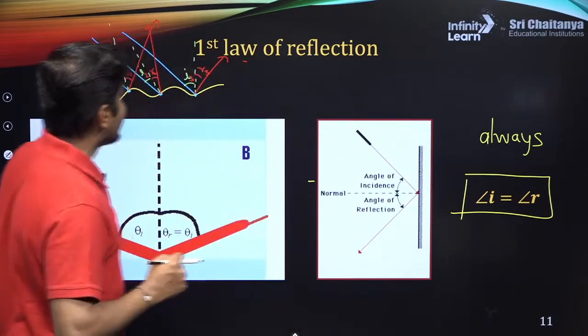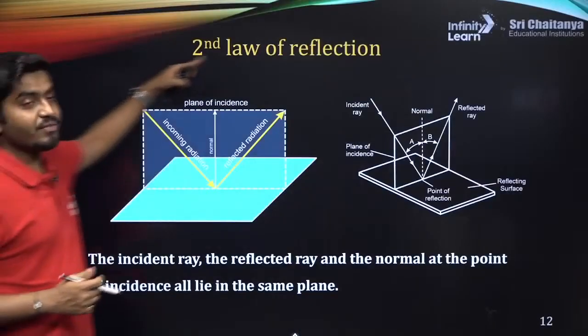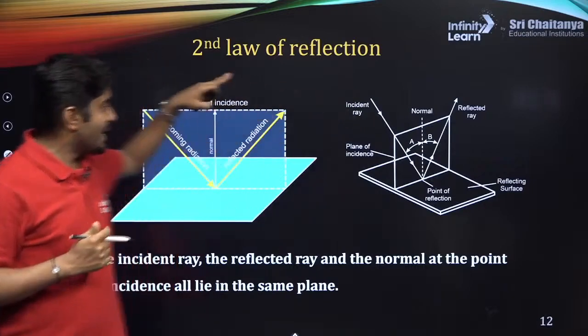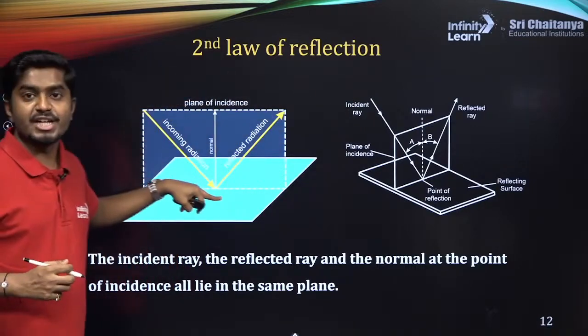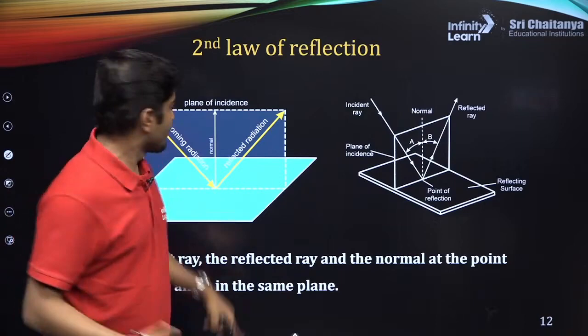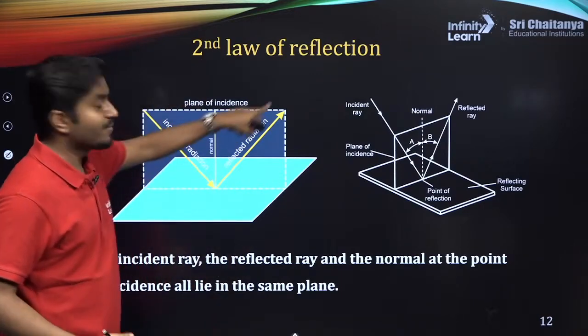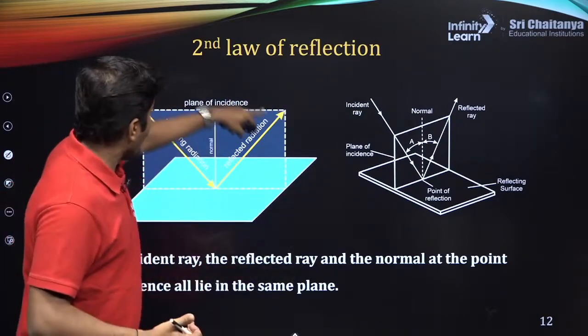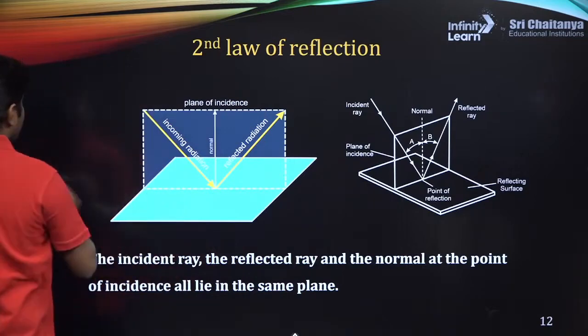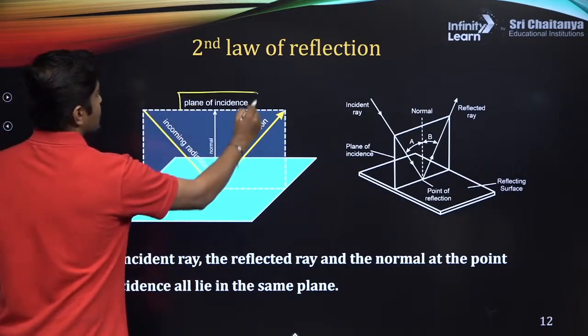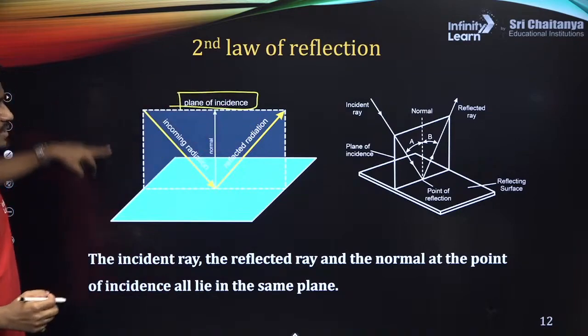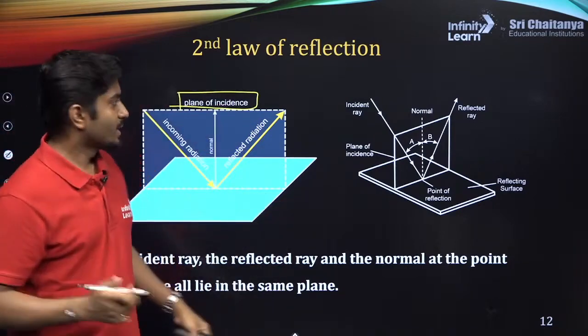Now the second law. Let's go to the second law of reflection. What does it say? It says that the incoming radiation, that is the incident light, the normal and the reflected light always lie in the same plane, the plane of incidence.